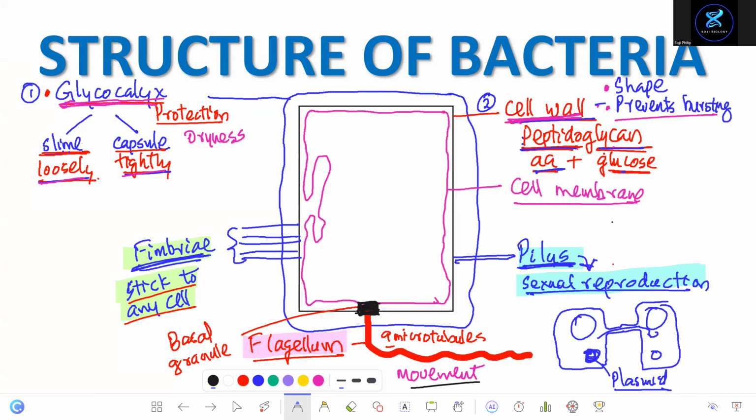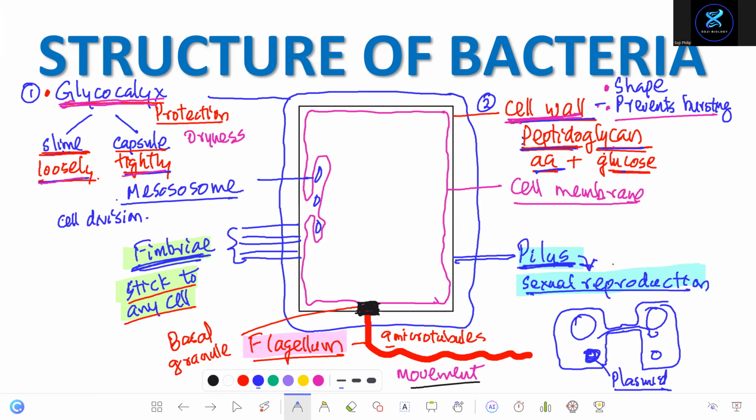Then you find the cell membrane. There are a few more details, which we'll study in the next slides. But the cell membrane is folded inwards. Can you see? This inward folding is called mesosome. I'll explain more features in the upcoming slide. What's the use of mesosome? Mesosome is for cell division.